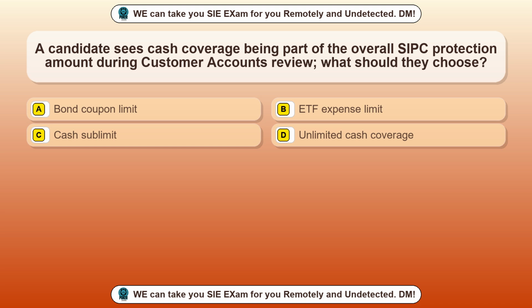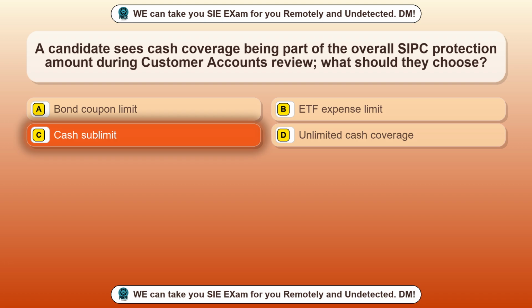Question 10. A candidate sees cash coverage being part of the overall SIPC protection amount during customer accounts review. What should they choose? Option A, bond coupon limit. Option B, ETF expense limit. Option C, cash sublimit. Option D, unlimited cash coverage. The correct answer is option C, cash sublimit.